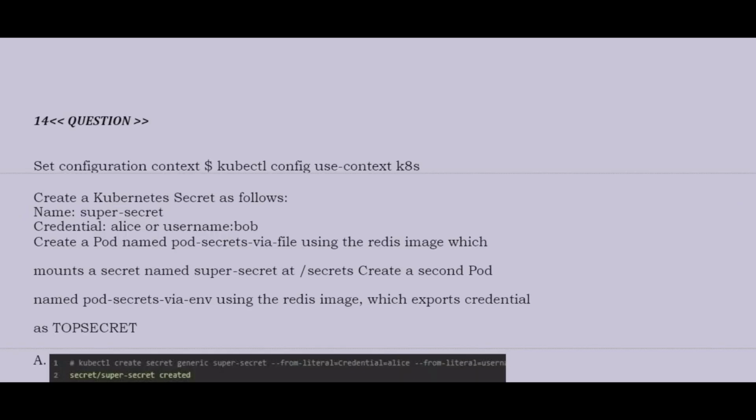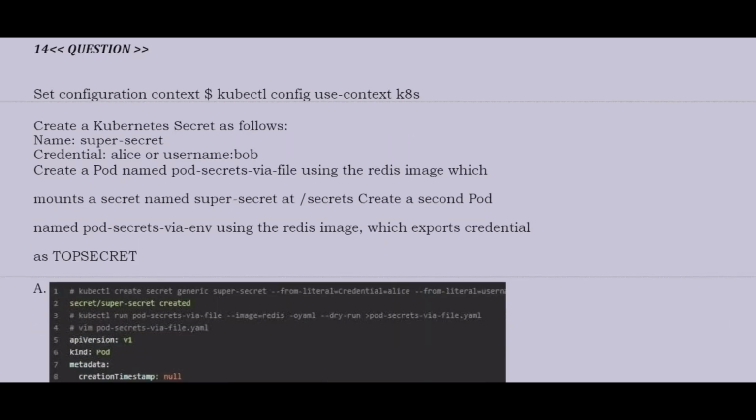Question is set configuration context kubectl config use-context k8s. Create a Kubernetes secret as follows. Name super-secret. Credential alice or username bob. Create a pod named pod-secrets-via-file using the redis image which mounts a secret named super-secret at /secrets. Create a second pod named pod-secrets-via-env using the redis image which exports credential as TOPSECRET. Now see the correct answer.